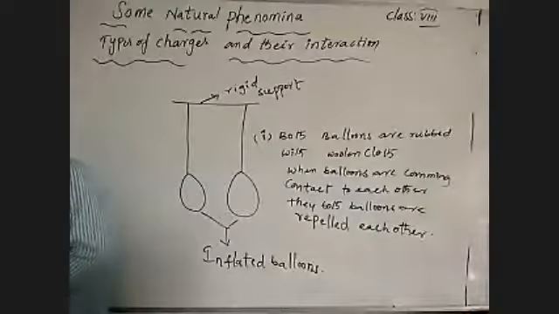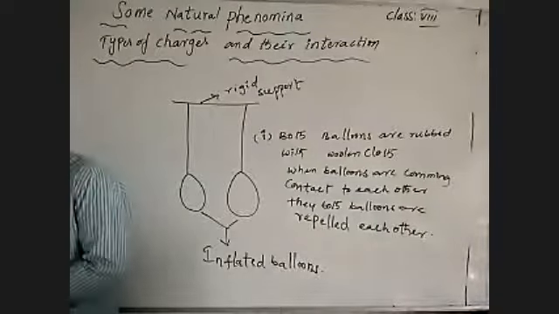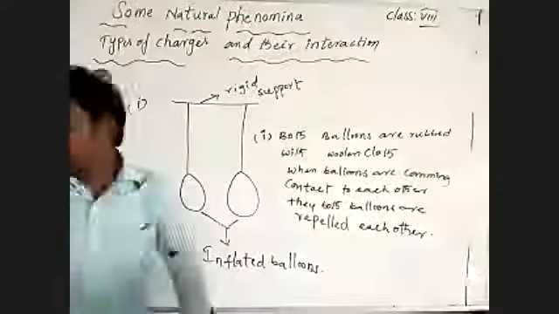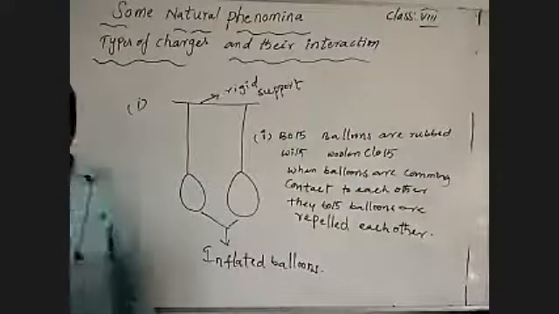Second thing, we are observing one more thing. Take a refill and rub it with a polythene sheet. Keep it gently in a plastic tumbler. What are we doing here? Take a plastic tumbler. Tumbler means a glass, which is transparent.